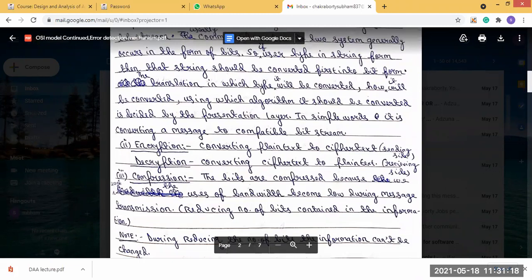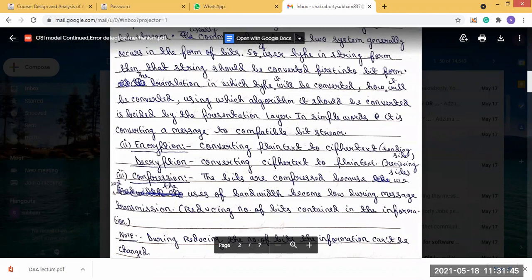Another function is encryption and decryption. Now, this is a property related to network security. What is encryption? When the sender is sending some data to the receiver in a communication, the communication channel is very much unsecure.